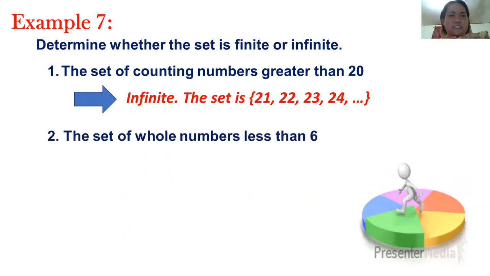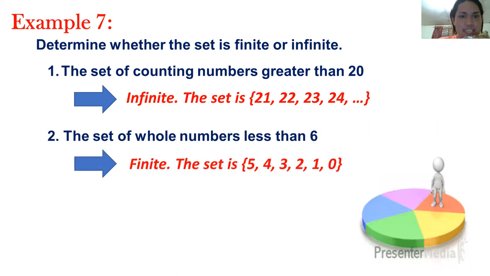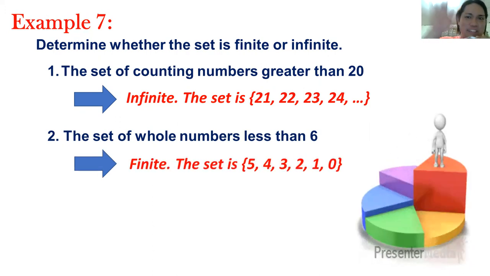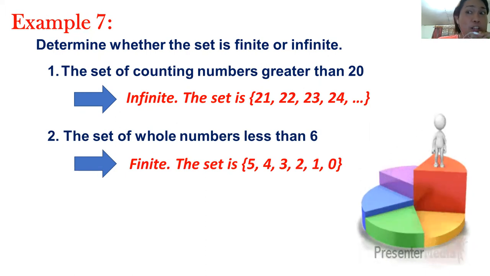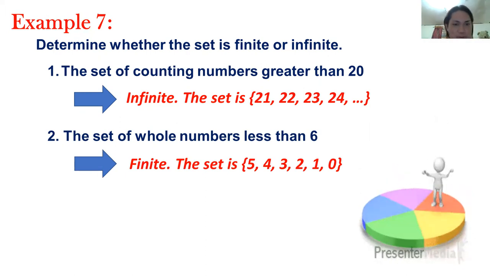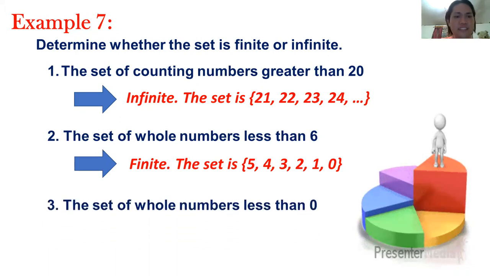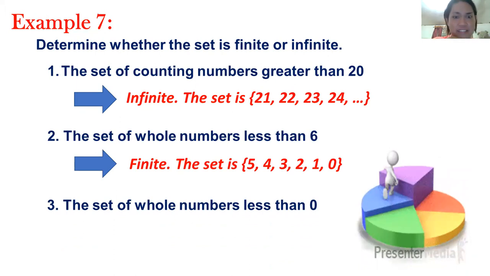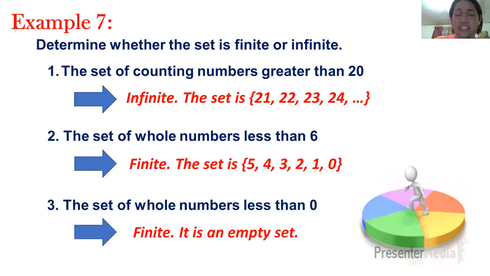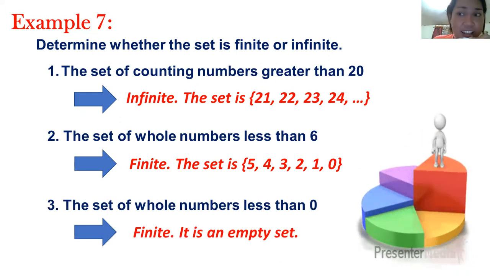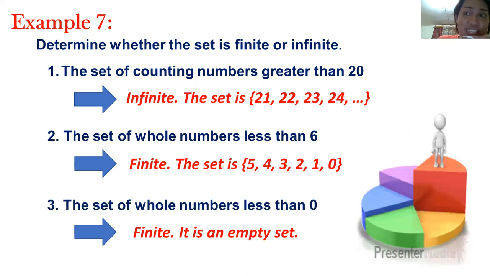Another one: the set of whole numbers less than 6. What do you think? It's finite. I hope everybody got the correct answer. So the set is 5, 4, 3, 2, 1, 0 because less than 6. Whole numbers do not include negative numbers. I mean, it's whole numbers, not integers. Next, the set of whole numbers less than 0. Numbers less than 0. It's finite. It is an empty set. Again, I'm talking about whole numbers, not integers.